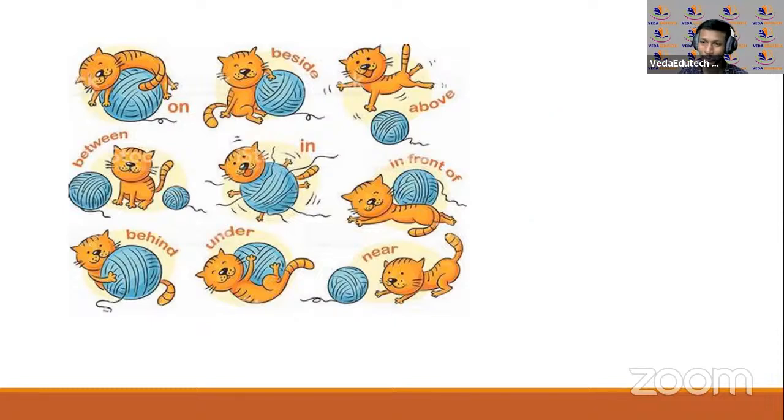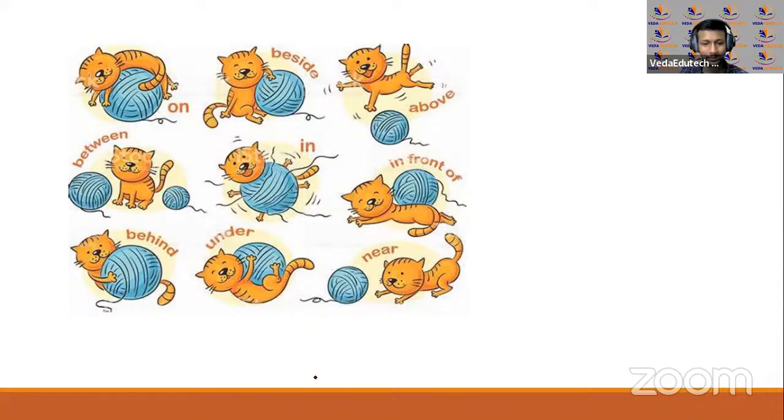Take it, the cat is on the woolen ball. The cat is beside the woolen ball. The cat is jumping above the woolen ball. Okay, the cat is between two woolen balls. Okay, the cat is in the ball. Okay, the cat is in front of the ball. The cat is behind the ball. Okay, the cat is under the ball. The cat is near the ball. Okay, I'll write few of them. Your activity will be to write regarding other sentences there.